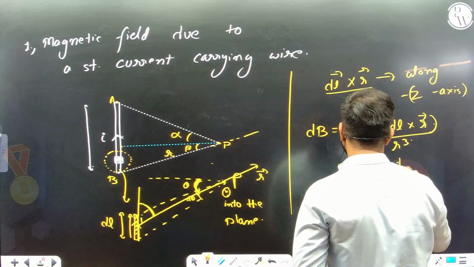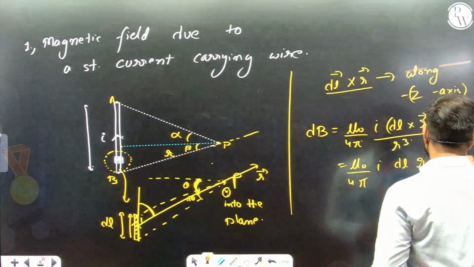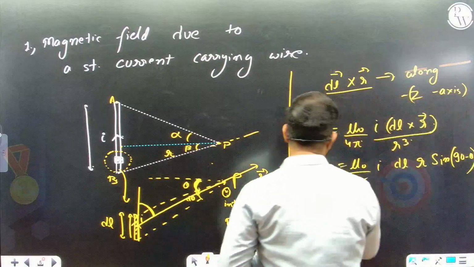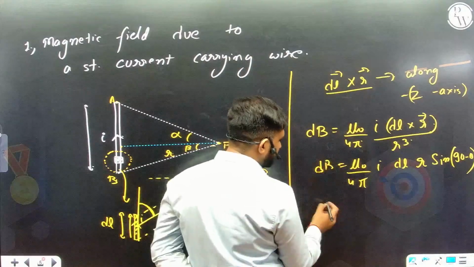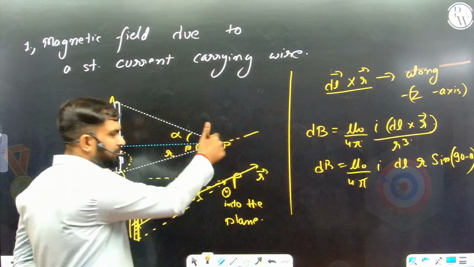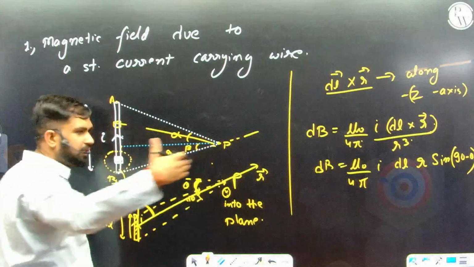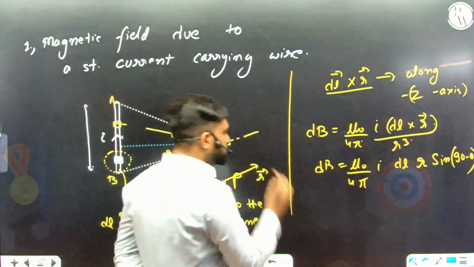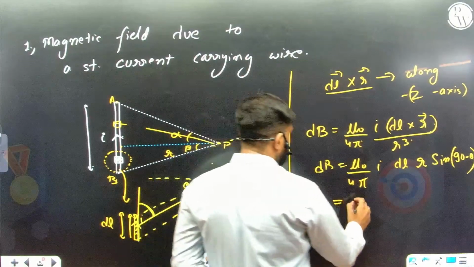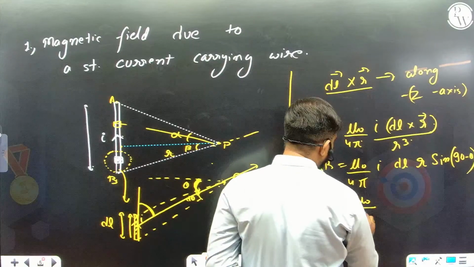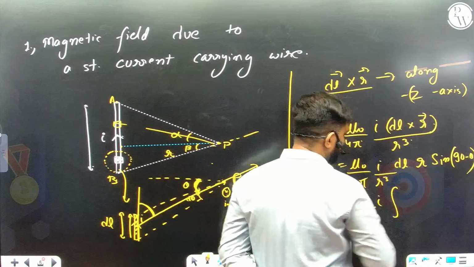Let's just expand this cross product. So dl cross r will be dl into r into sine of the angle between them, which is 90 minus theta. So this is my little magnetic field, and we are just about to get the final result after the integration. The direction will be into the plane, so all the little elements are going to have the magnetic field into the plane. So integration is very easy. All the net magnetic field is going to come out into the plane. So we are just going to integrate it. I'll take the mu naught upon 4 pi outside and we'll integrate this, and in the denominator we have r cube.